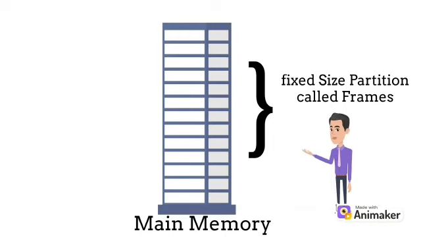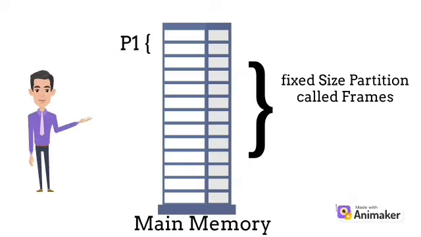First of all, in main memory there are fixed-size partitions called frames. For understanding purposes, let us take one frame size as 2 bytes. Then let P1 be a process of size 4 bytes; it will be stored in the first 2 frames. P2 is another process of size 5 bytes; it will be stored in 3 continuous frames as shown in the figure, but our one frame size is 2 bytes. In the last third frame, 1 byte is vacant, and that is called internal fragmentation.